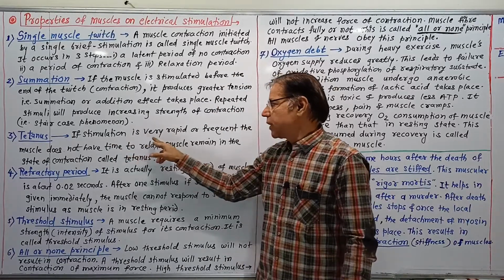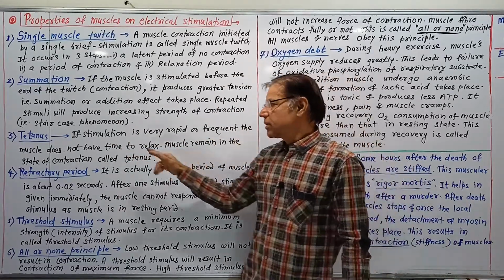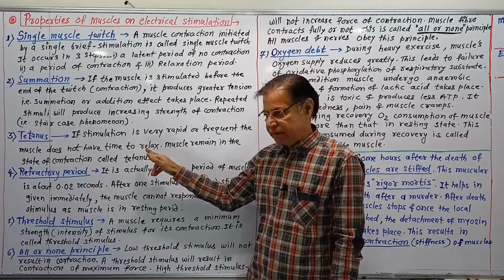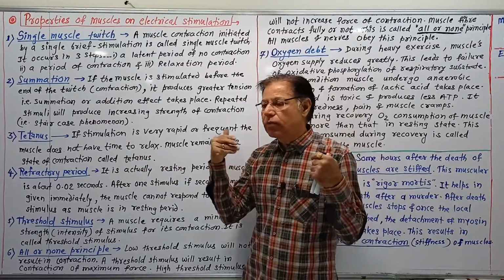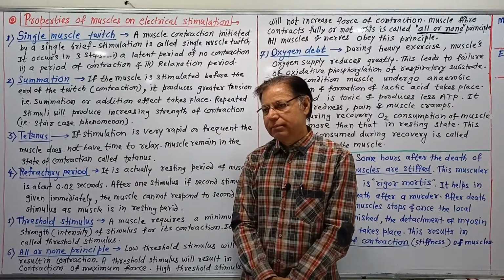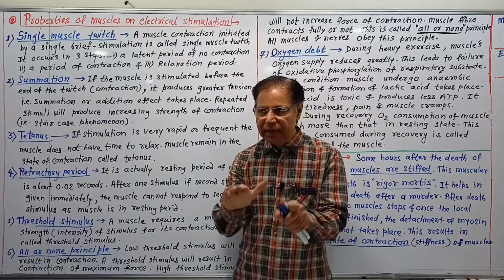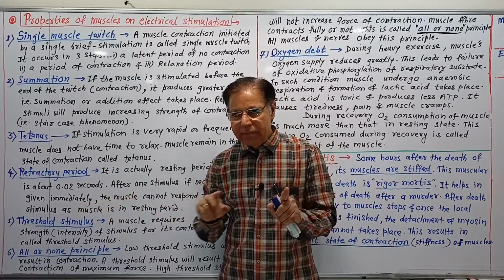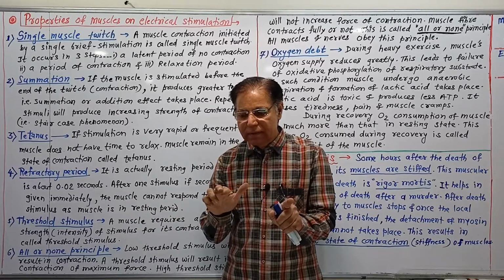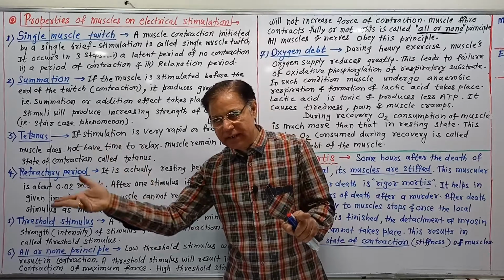If stimulation is very rapid or frequent, the muscle does not have time to relax, and the muscle remains in the state of contraction. That is called tetanus. Normally every muscular contraction has a relaxation phase, then contraction, relaxation going on.